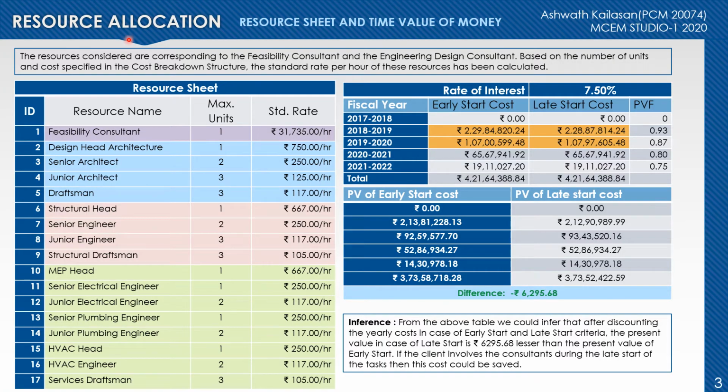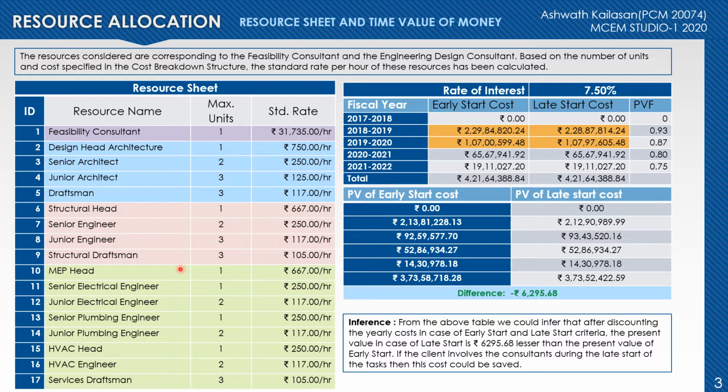Resource allocation. For this study, the resources corresponding to the feasibility consultant and engineering design consultant are considered. The feasibility consultant is taken as a single entity, whereas the engineering design consultant comprises the architects, the structural engineers, and the MEP engineers. Using the MSP software, this resource allocation is done.